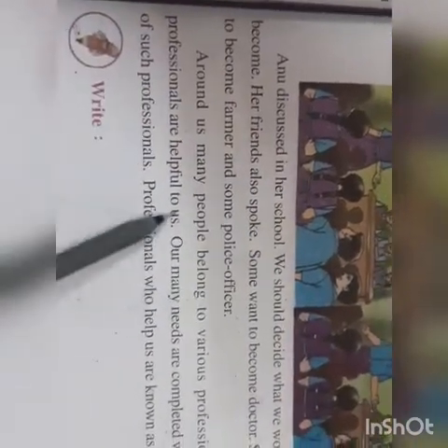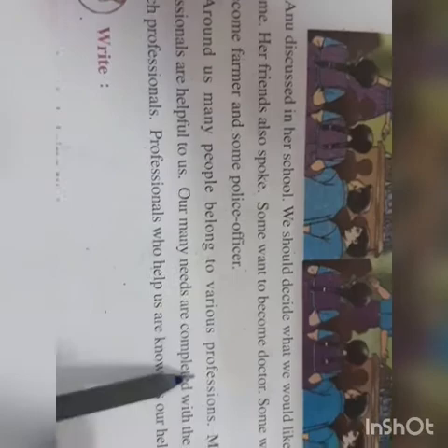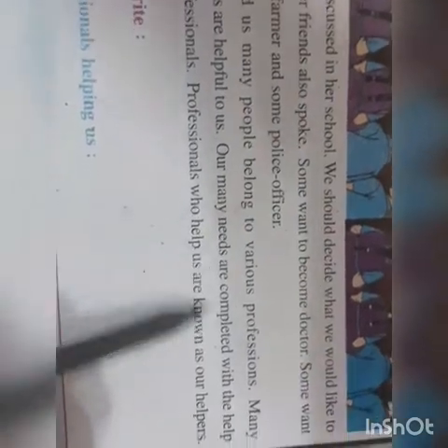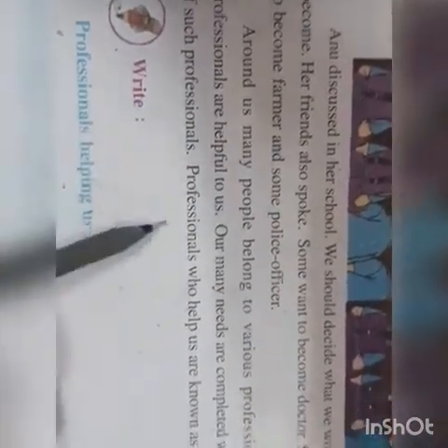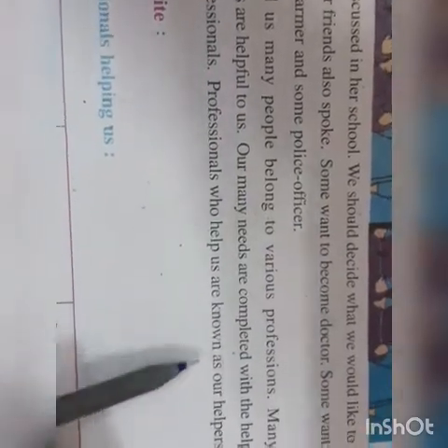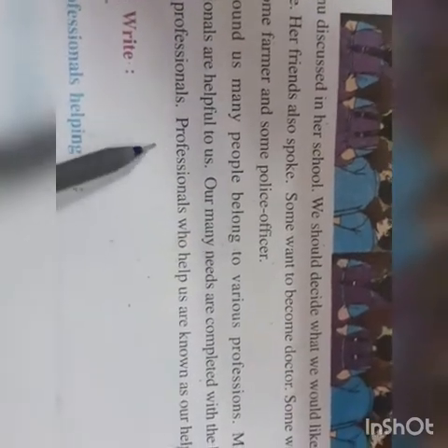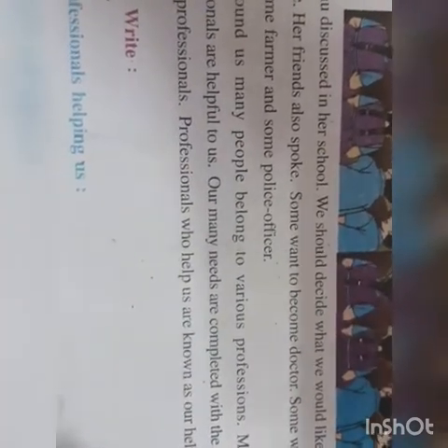Around us, many people belong to various professions. Many professionals are helpful to us. Our many needs are completed with the help of such professionals. Professionals who help us are known as our helpers. Now there are many people. What is the meaning of our helpers? That is given here. The professionals who help us are known as our helpers.